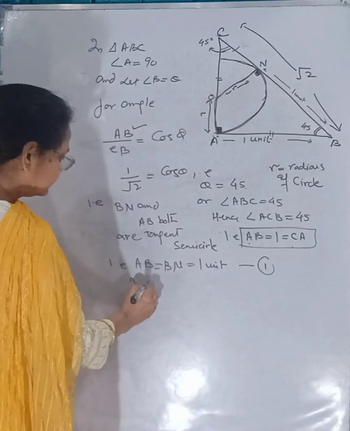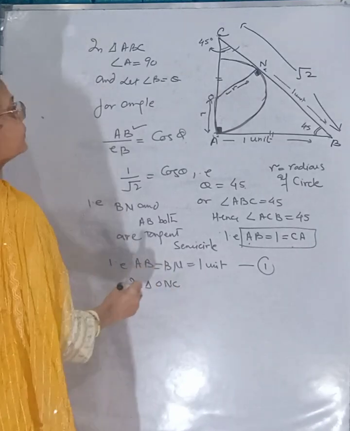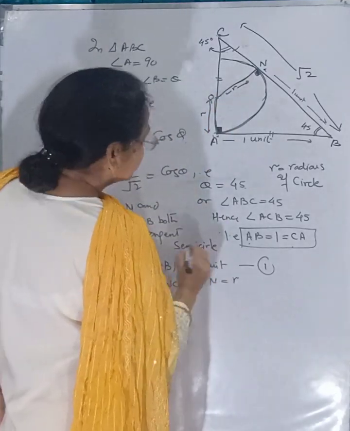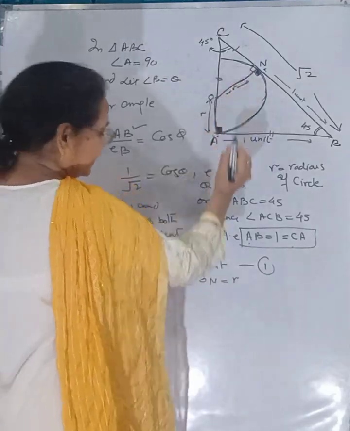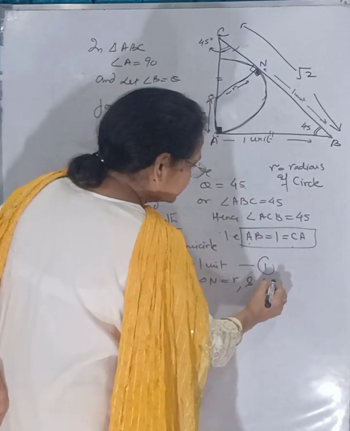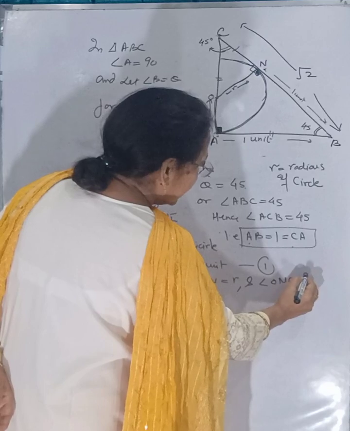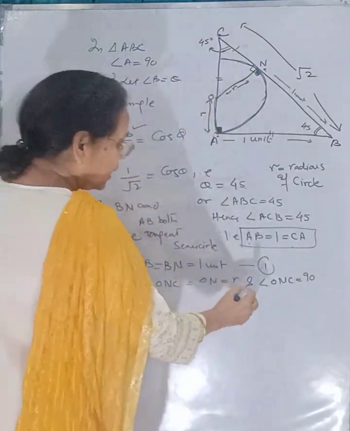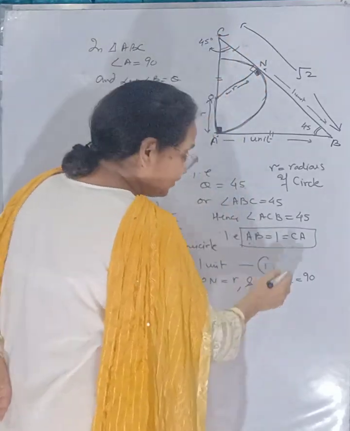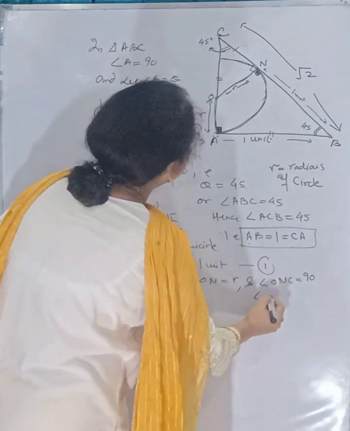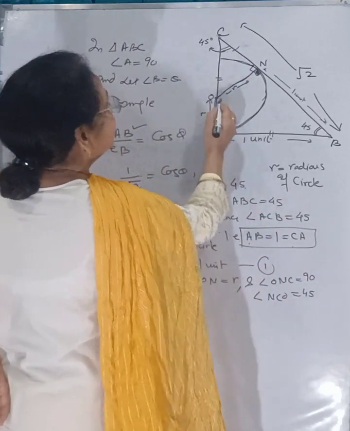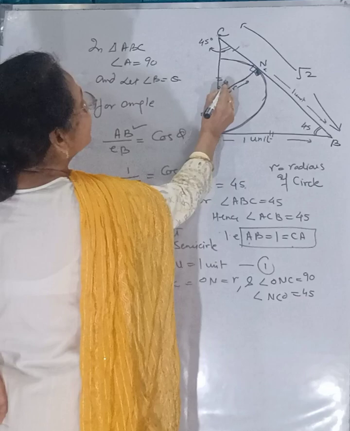In triangle ONC, ON is equal to R, and angle ONC is equal to 90 degree. Also angle NCO is 45, we have already proved. It means this angle will also be 45.